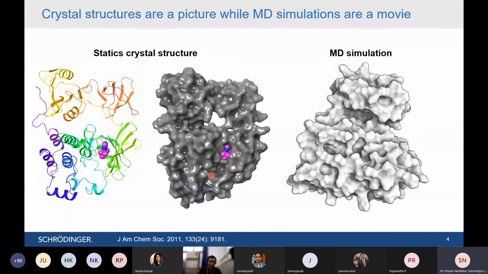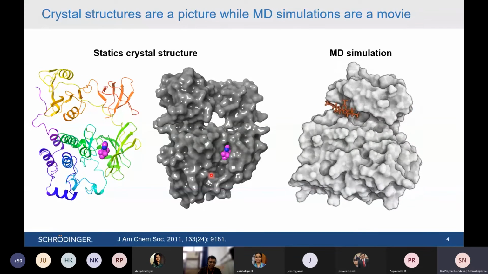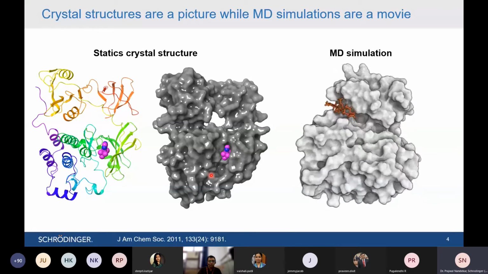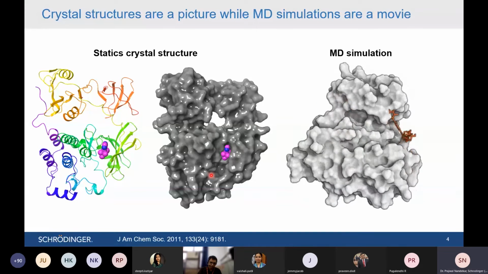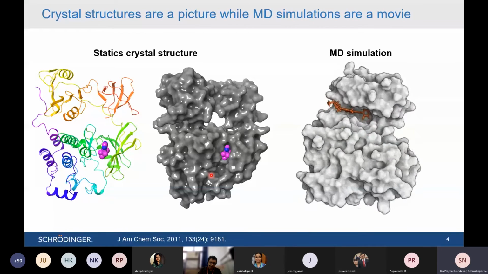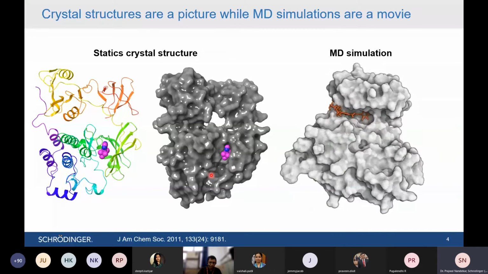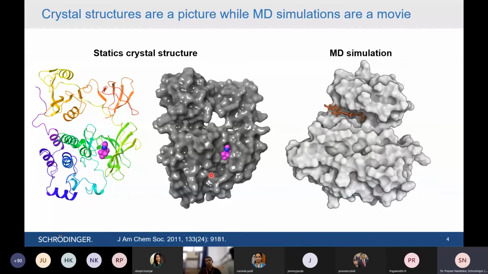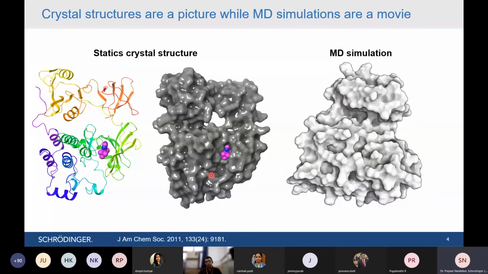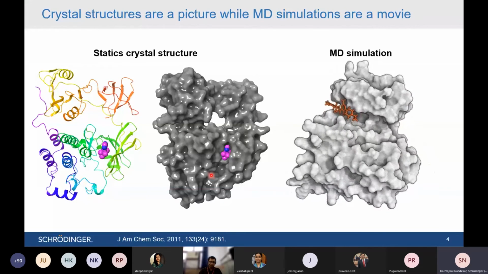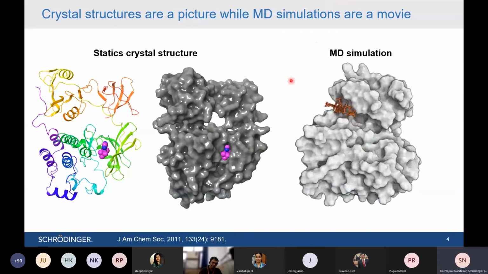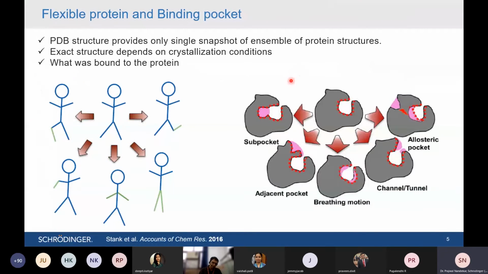So how could one see the movie, or generate that movie from the given screenshot? For that, we use a method called molecular dynamics simulation. It is possible to generate a movie from the single screenshot with the help of computers and the molecular dynamics simulation method. This is what we are going to see now in detail.